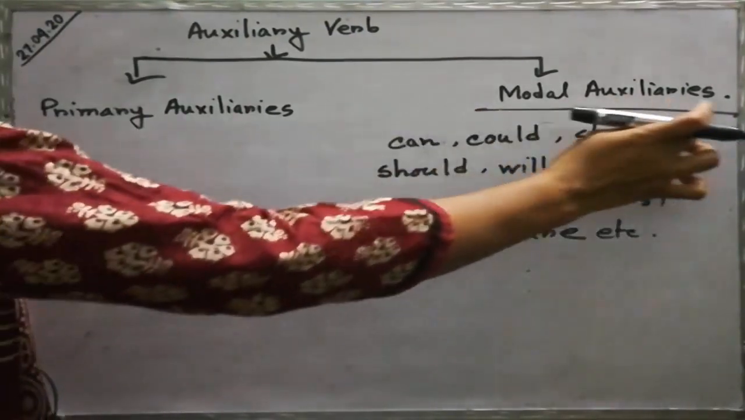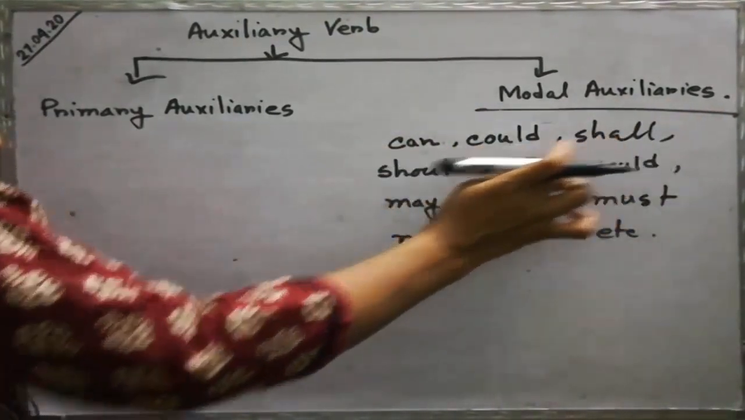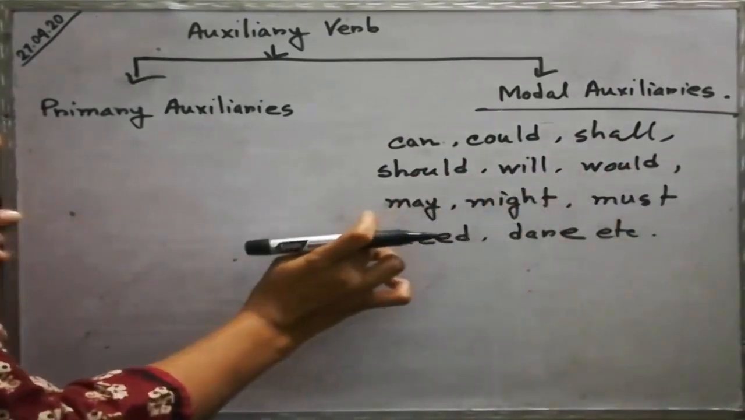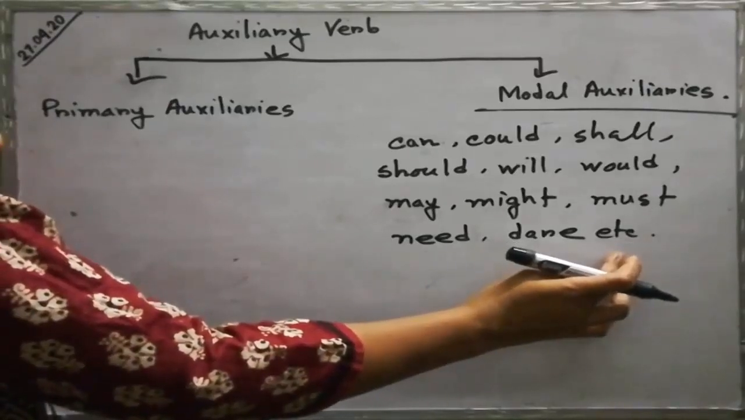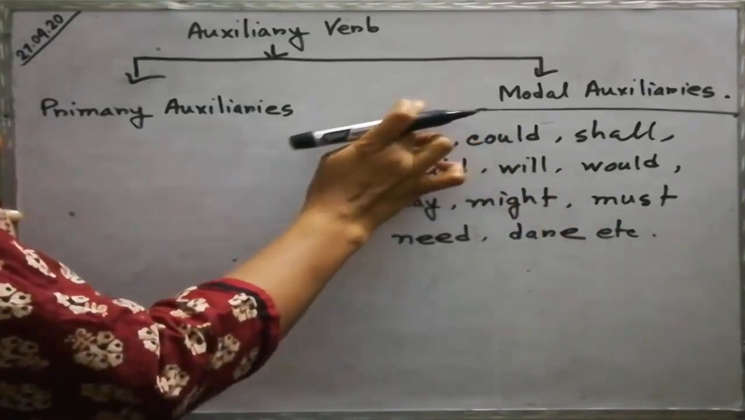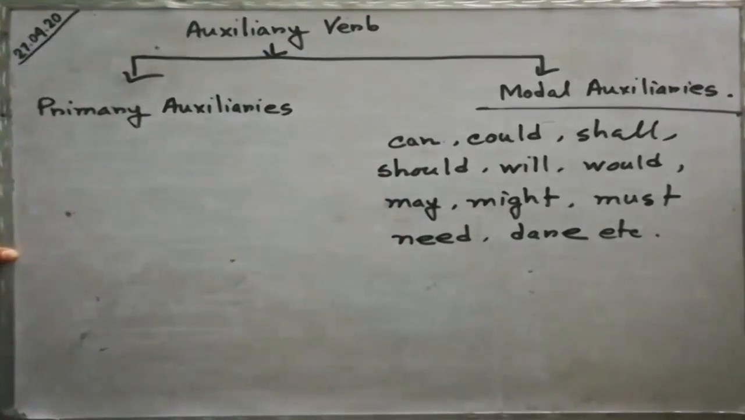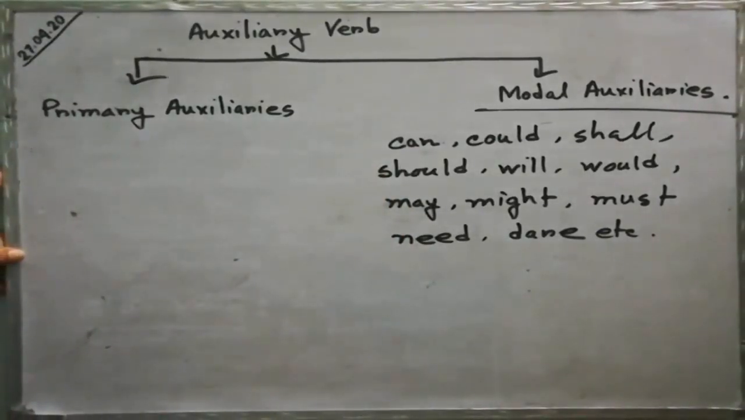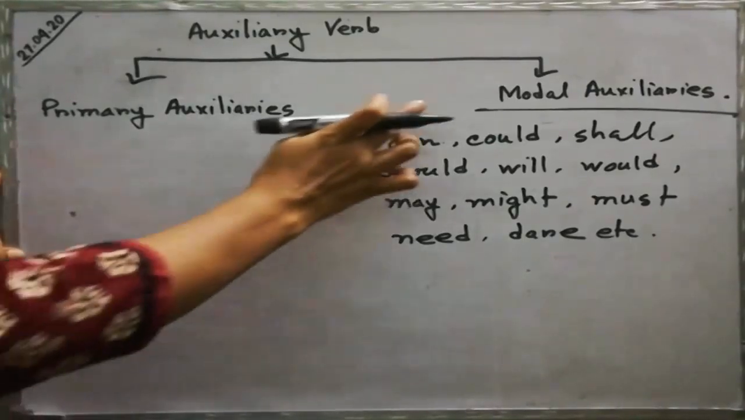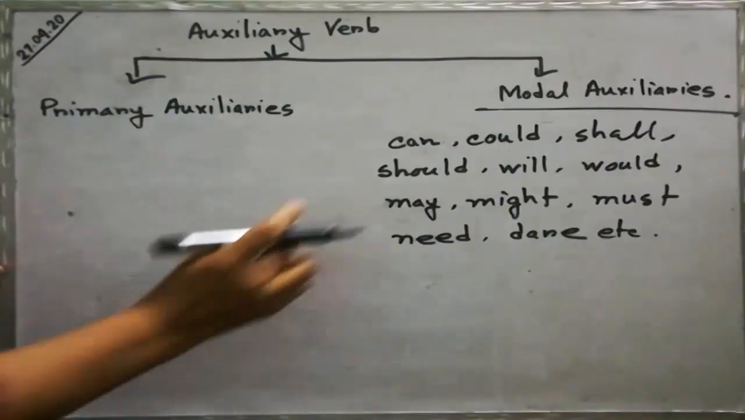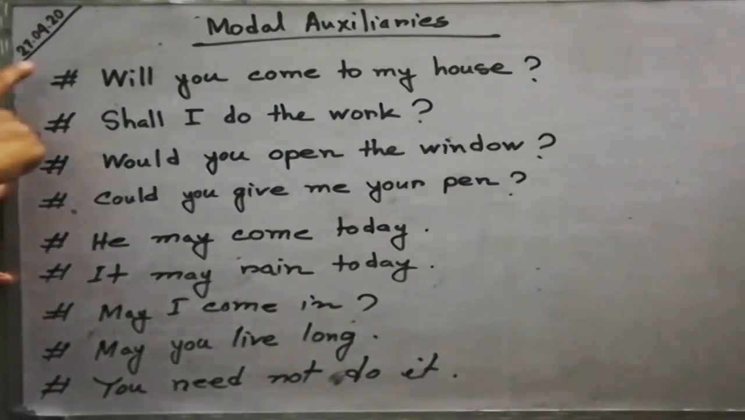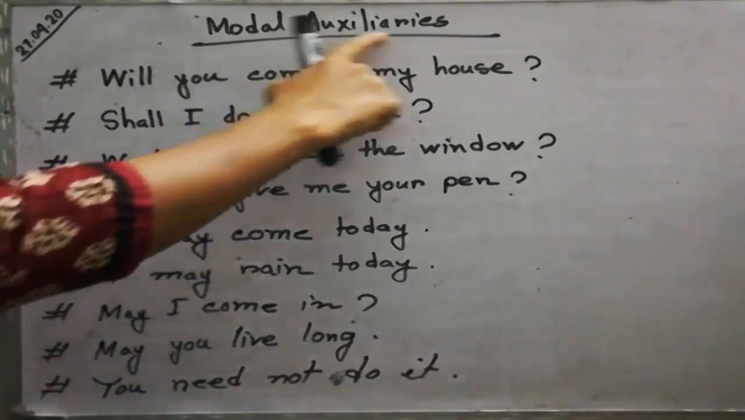Modal auxiliaries, that is can, could, shall, should, will, would, may, might, must, need, dare, etc., are used as modal auxiliaries. Usually we use these modal auxiliaries to ask a question, to make a request, to show possibility, to take permission, to pray, or to show necessity. Now we'll see examples of modal auxiliaries. Now we'll read some sentences with modal auxiliaries.